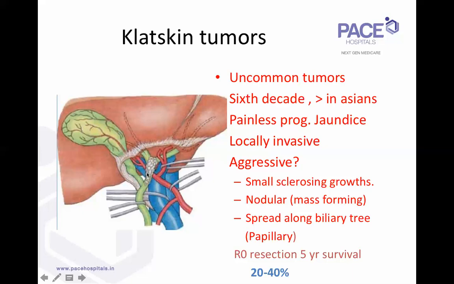Though the lesion does not extend outside and invade adjacent structures, because of the longitudinal spread, he might have to do something like a hepatopancreatoduodenectomy. That means the lower end spread is so much that you might have to remove the intrapancreatic common bile duct, and the superior extent is so much that to get a margin, you do a hepatopancreatoduodenectomy. These are the kind of patients in whom even such supramajor resections like HPDs can offer a decent survival. So as a group, R0 resection is obviously considered the treatment of choice for Klatskin tumors, and the 5-year survival is about 20 to 40%.